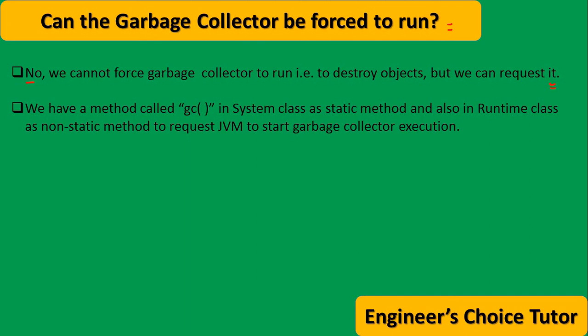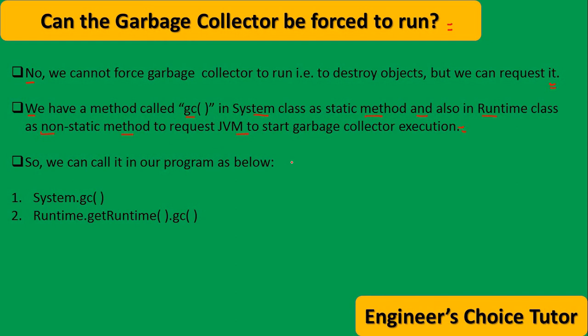So how to call this static gc method? We always call a static method by using the class name. So to call this static gc method, the declaration is System.gc. First see this. We have a method called gc in the System class as a static method. I already told you. This same gc method is also present in the Runtime class as a non-static method, to request JVM to start garbage collector execution.